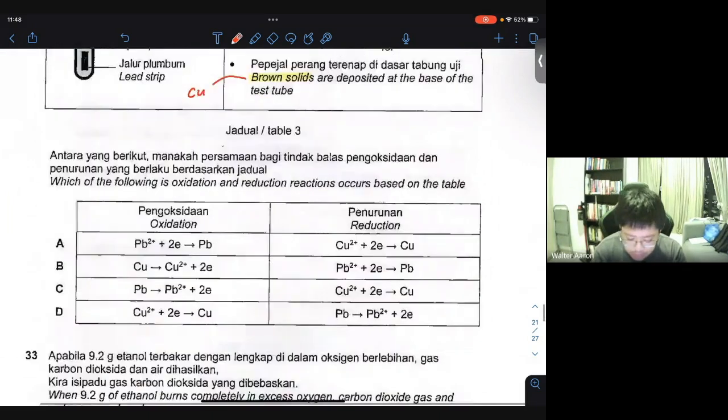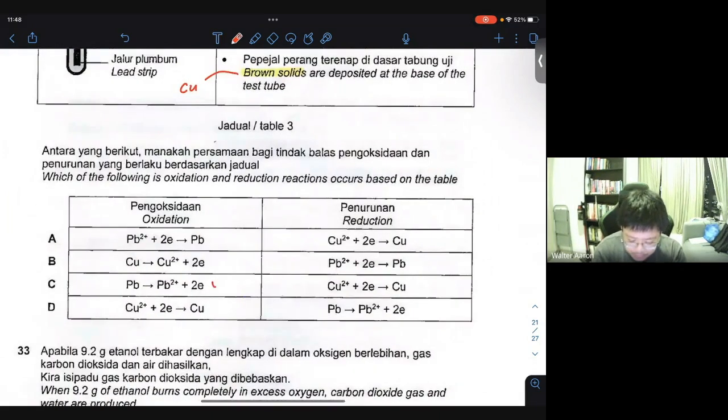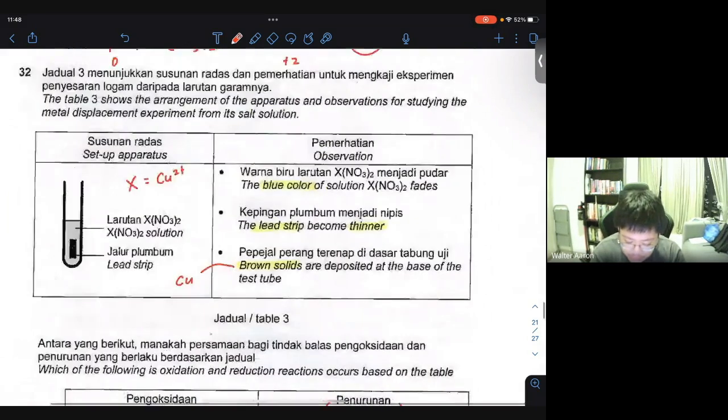Okay, so for the oxidation part, it will be this one. Lead forms lead ions and it releases 2 electrons. And on the other hand, the other one we see over here is actually copper. The reduction process is when you see this now, I'll show you.